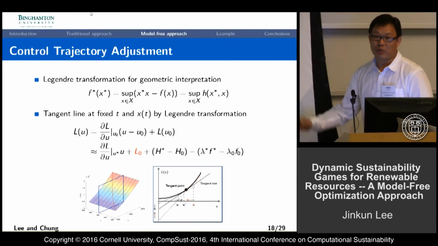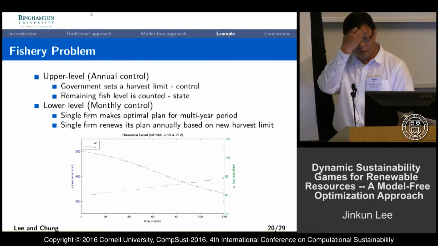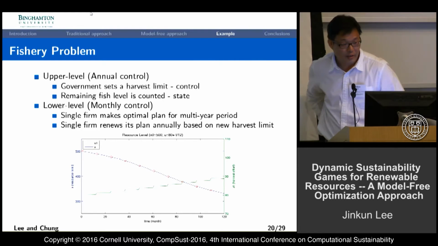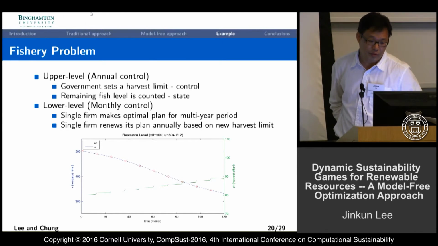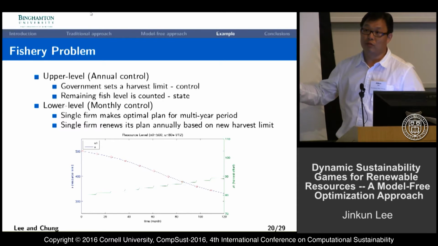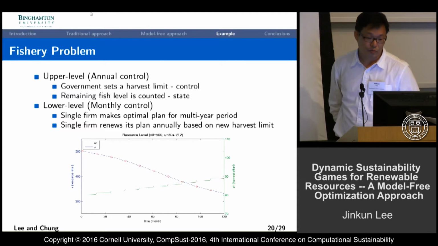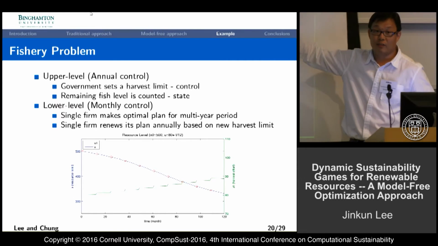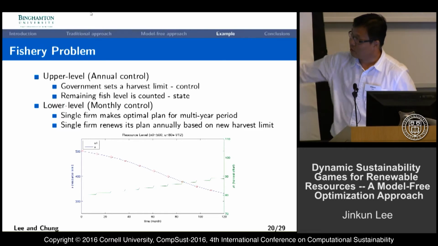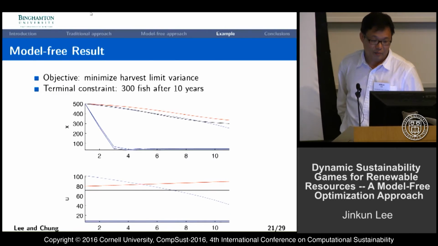Yeah. So we can increase and decrease the control value over time with this information. The example shows a fishery farm, where the upper level is the annual control of the government. We would like to set the harvest level annually. At the lower level, the fishing company would like to maximize its profit over a multi-year period. But every year, the government will set a new constraint on the maximum level of harvest, and the company will renew its control policy. In this result, the green line is the slightly increasing allowance level of harvest, and the total stock is decreasing. Inside the company it is more complicated, but this is the outside view of the upper level.